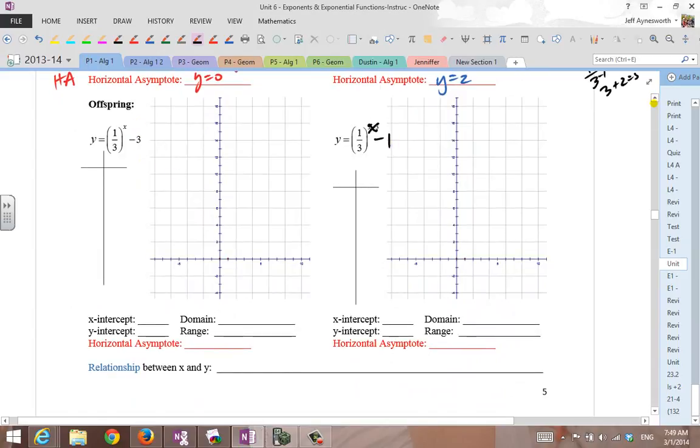Make sure you fix this in your notes. Just change the exponent to x, and then subtract 1 from the function. So let's put a domain in: -3 to 3.